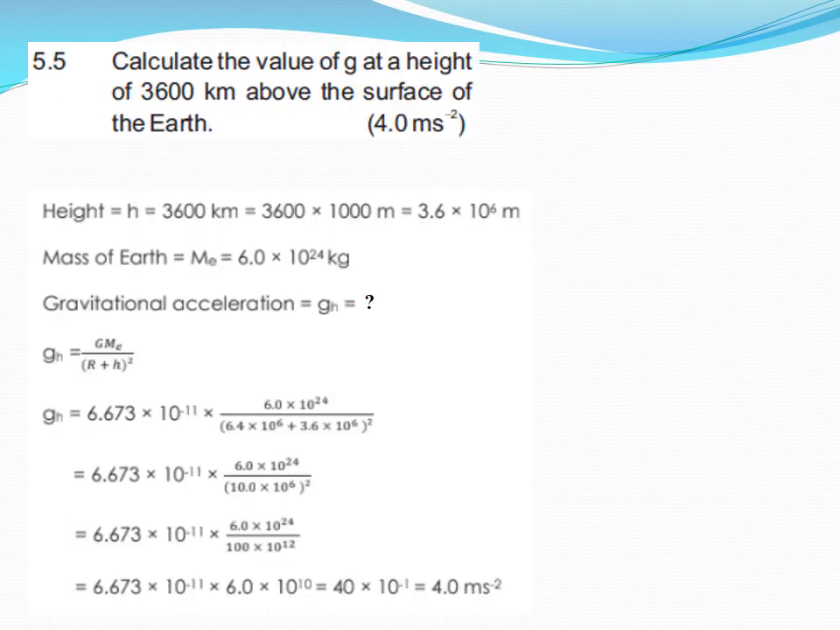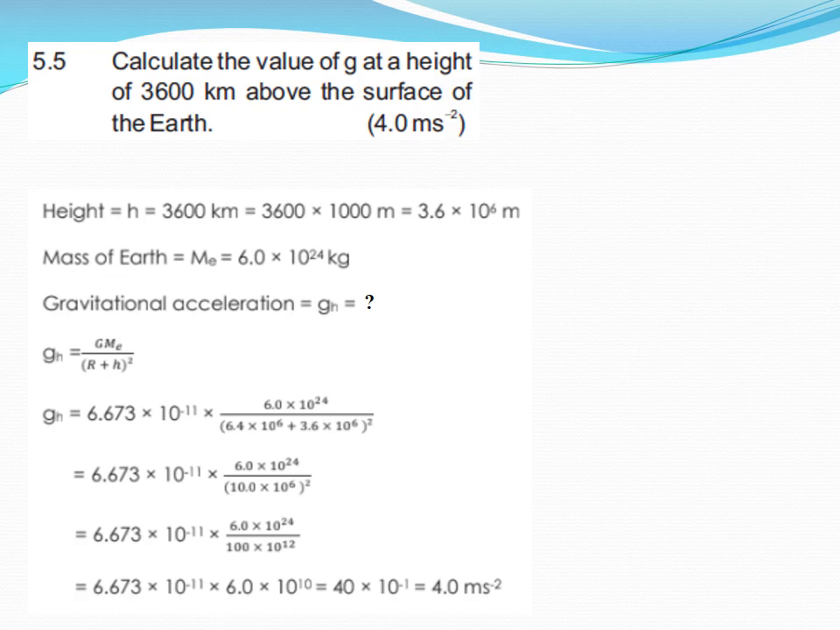Now numerical 5.5. Calculate the value of g at height h of 3600 kilometer above the surface of earth. So here height h is given as 3.6 into 10 to the power 6 meter. Mass of the earth is 6.0 into 10 to the power 24 kg, and we are to find gravitational acceleration gh. So we have the formula for gh as G Me over (R plus h) square. It is the value of g at the height h above the surface of earth.